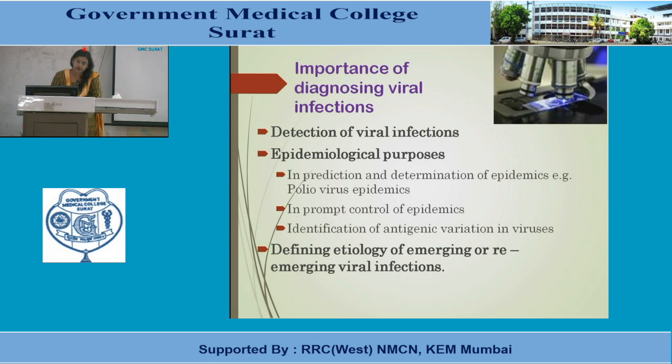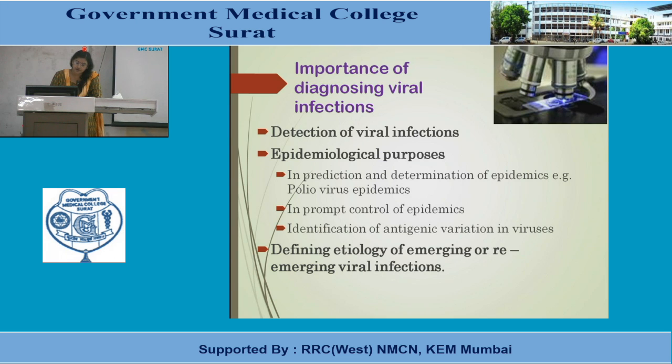Accordingly, we can plan interventions, like whether this community requires a vaccine drive, or whether they have a high or low level of herd immunity and are at risk.